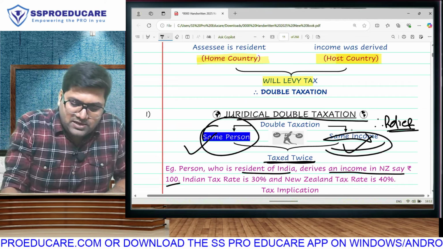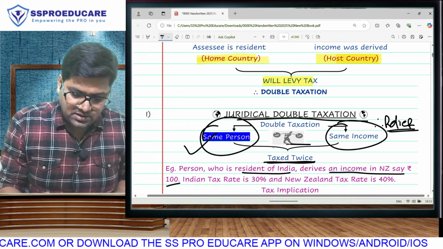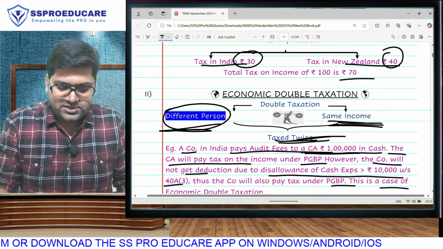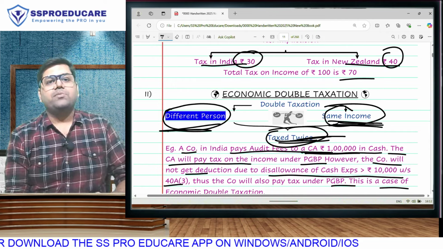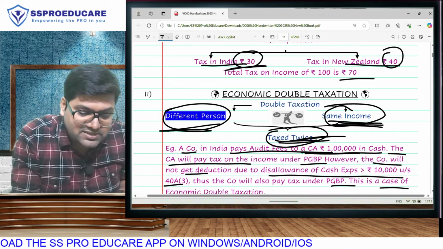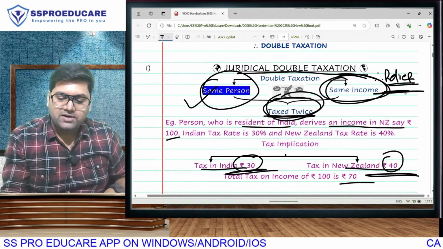Otherwise, same income getting taxed twice, this part is common. Same income getting taxed twice is common. Under juridical, it is the same person. That means both tax liabilities, this 30 and this 40, are going from your pocket. Because both taxes are going from your pocket, we will give you relief.